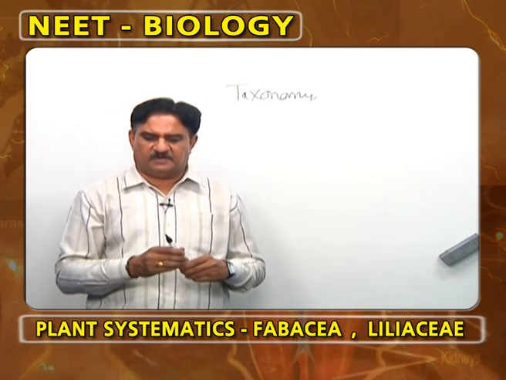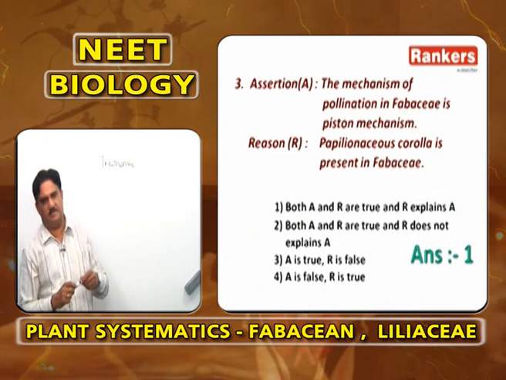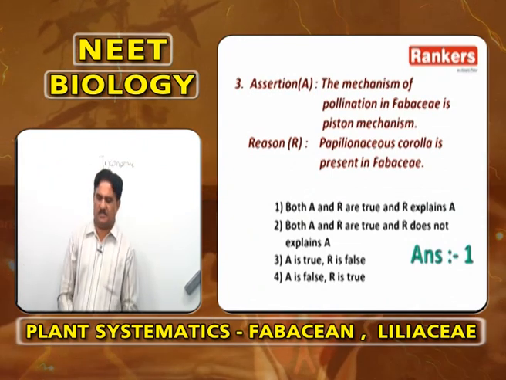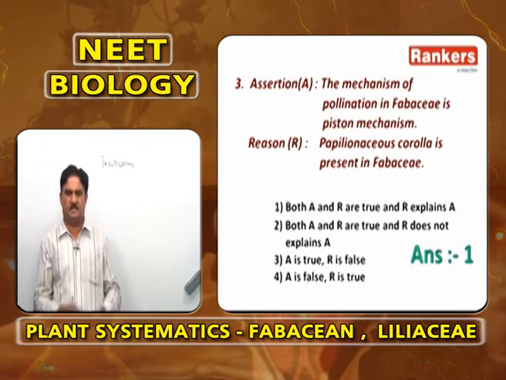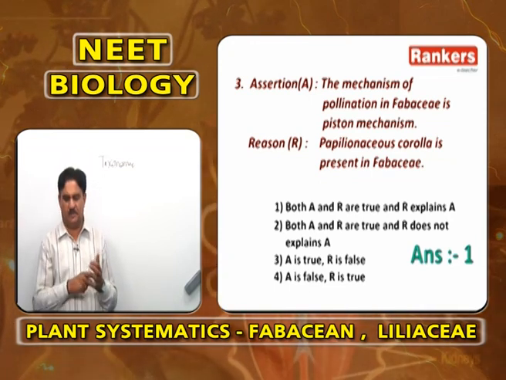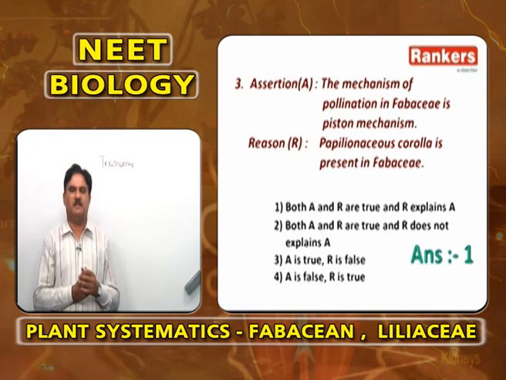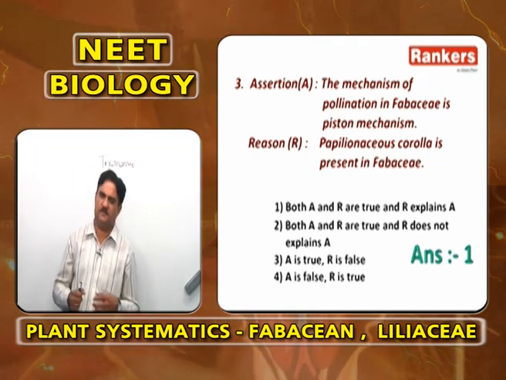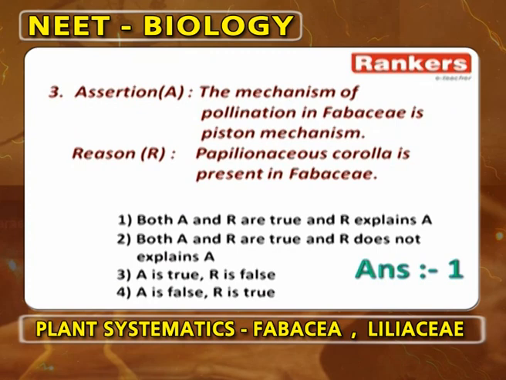So the mechanism of pollination in Fabaceae is piston mechanism, which is correct. Papilionaceous corolla is present in Fabaceae. Because of papilionaceous corolla only, piston mechanism occurs. So both are related to each other. So both A and R are correct, and R is the correct explanation of A. Answer is 1.